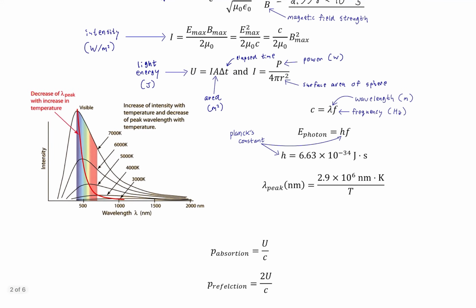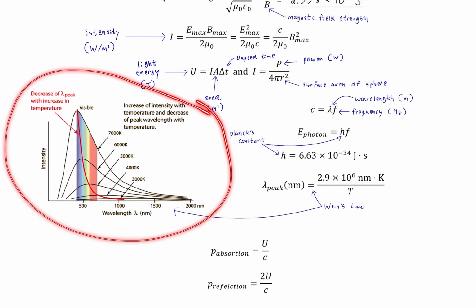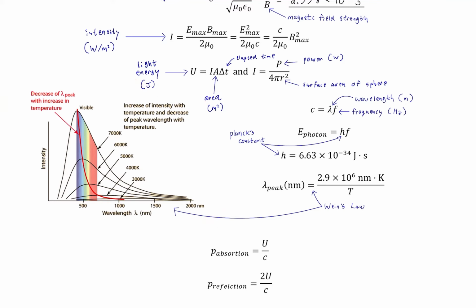Okay, now on to Wien's law. So here is Wien's law, empirically collected. Here it is as an equation, and here is a graphical representation of Wien's law. The idea is that there is a peak wavelength emitted by solid objects that have a surface temperature of T. So hotter objects have shorter wavelengths, because it is an inverse relationship.